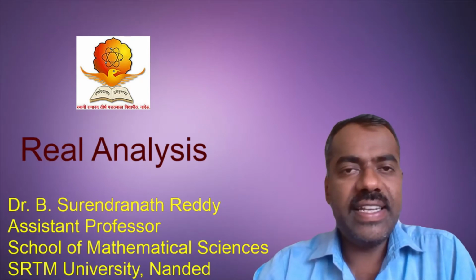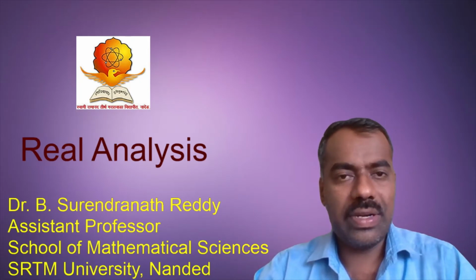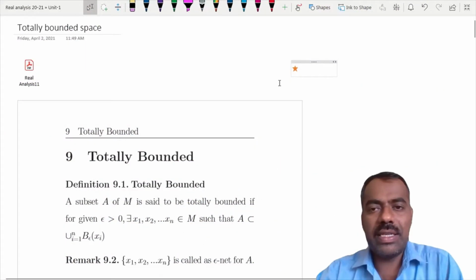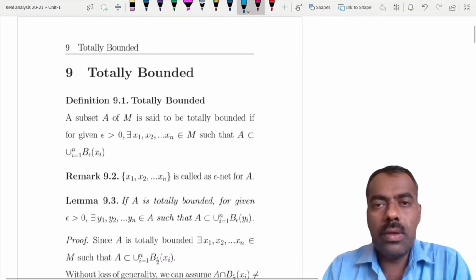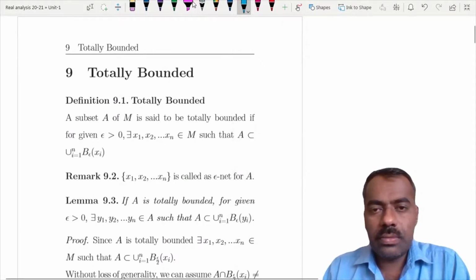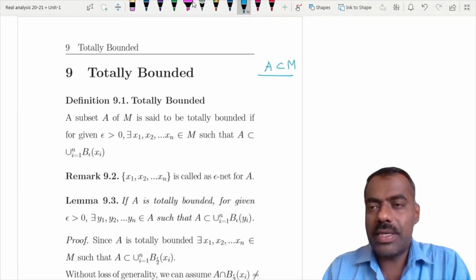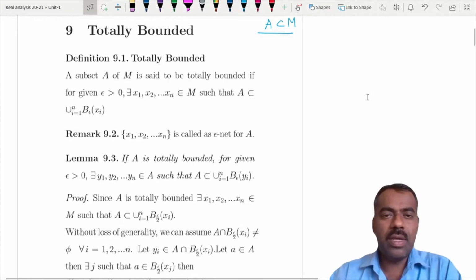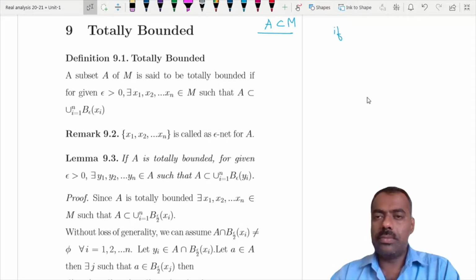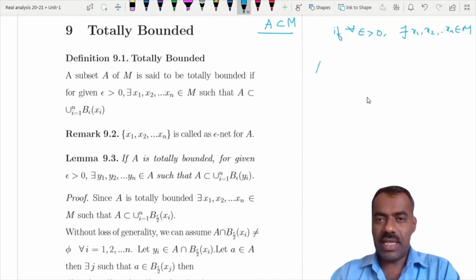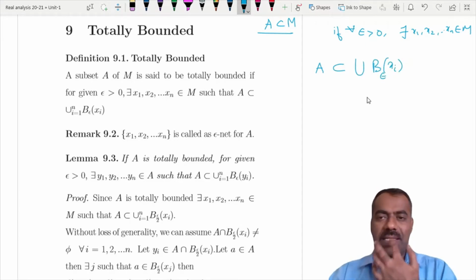In this lecture, we'll discuss totally bounded spaces, what is meant when a subset of a metric space is totally bounded, and so on. Take a subset A of a metric space M. Then we say that A is totally bounded if, for any epsilon greater than 0, we can find finitely many points x1, ..., xn from M such that A is contained in the union of epsilon balls around the xi.